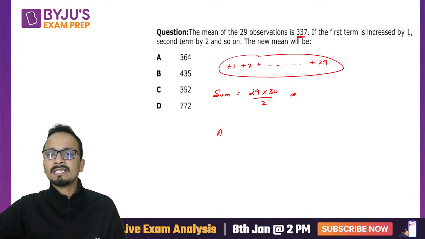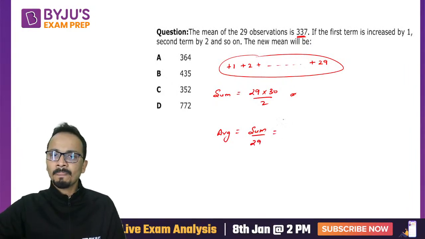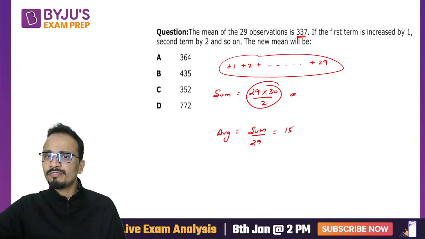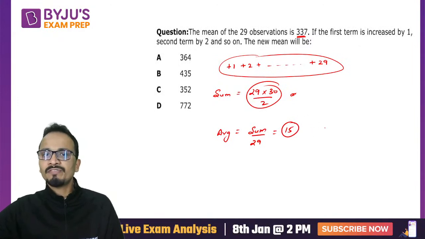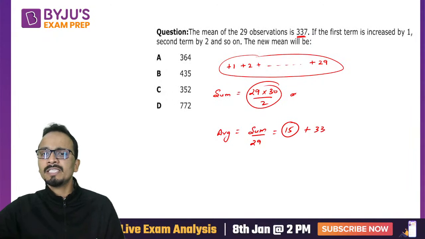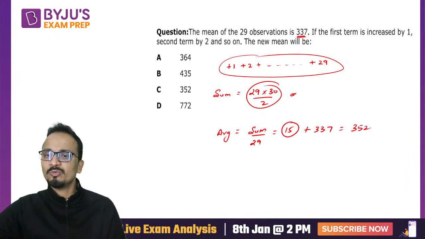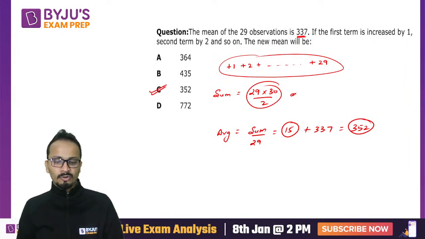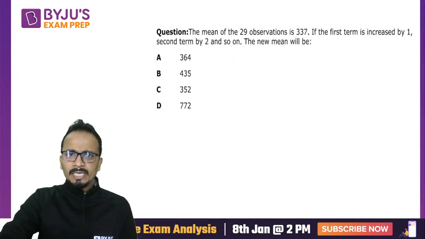So the sum has increased by this value, or I can say the average will increase by the sum divided by the number of terms, which is 29. So the average will increase by 30 upon 2, that is 15. The new average will be 15 plus 337, and that is 352. So the answer for this question will be option C. Next question.